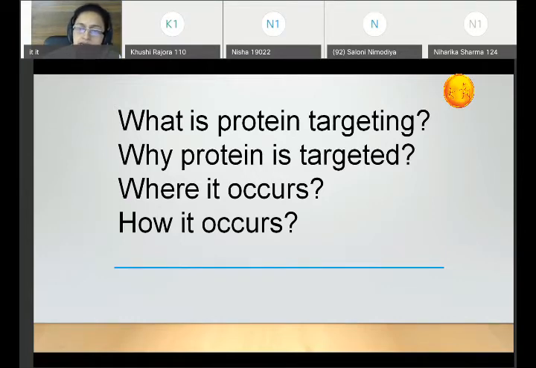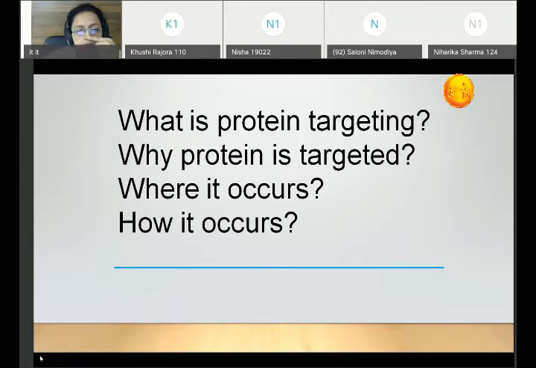Up till now we have generated protein from the sequence of nucleotides on the DNA. From DNA, information is transmitted to RNA, and from RNA it is transmitted to the protein by the processes of transcription and translation. So now we have the protein, and this protein has to move to its particular place so that it becomes active and the cell becomes functionally active. So this is protein targeting.